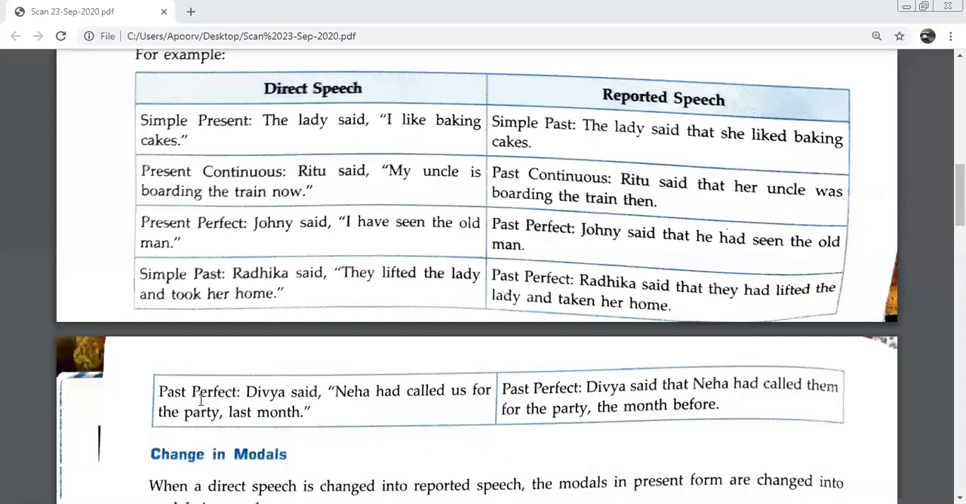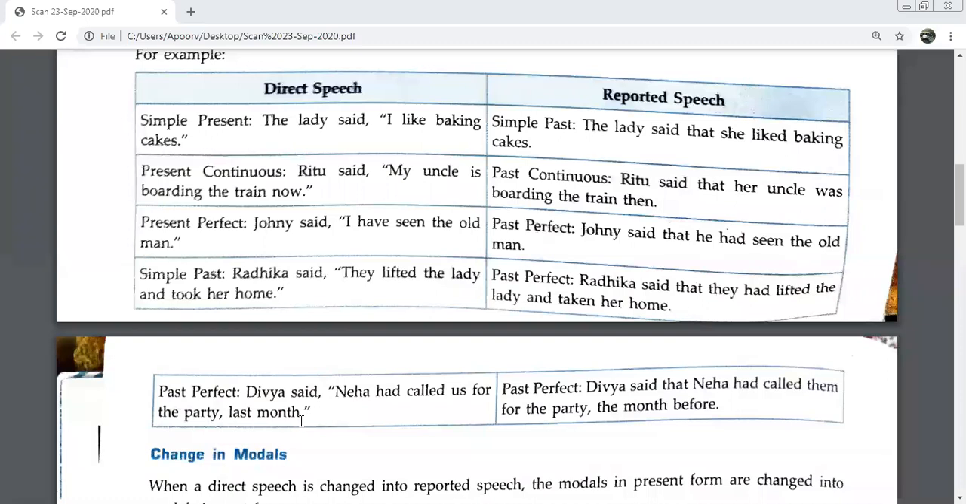And I told you, yesterday we had done, last month becomes what? The previous month. Yes, the previous month. You can use previous month, you can use month before. Try this sentence now. Rahul said, Geeta had called us for the party yesterday.